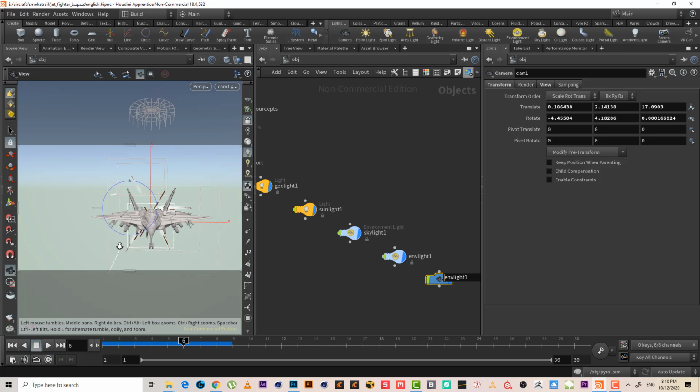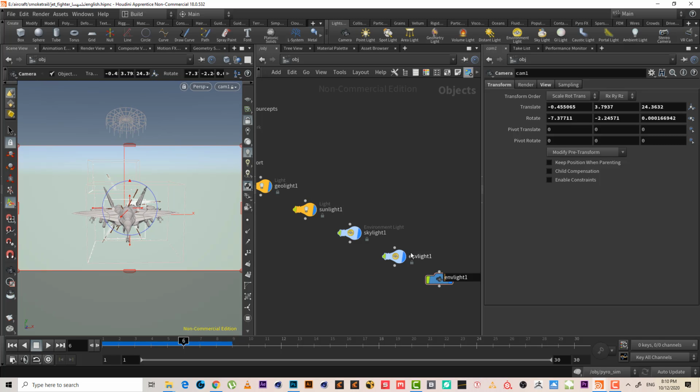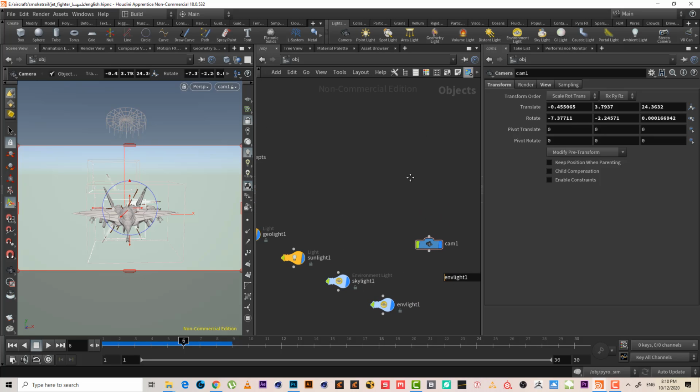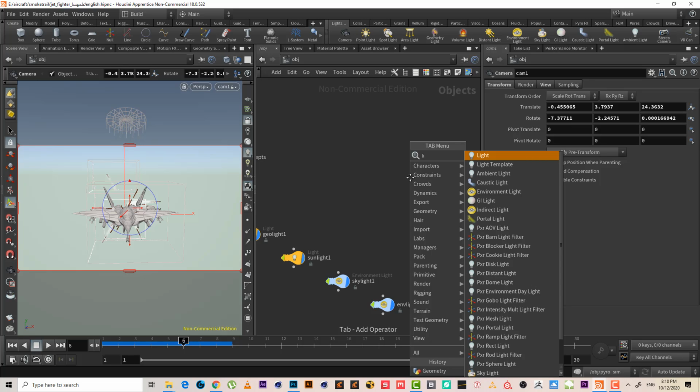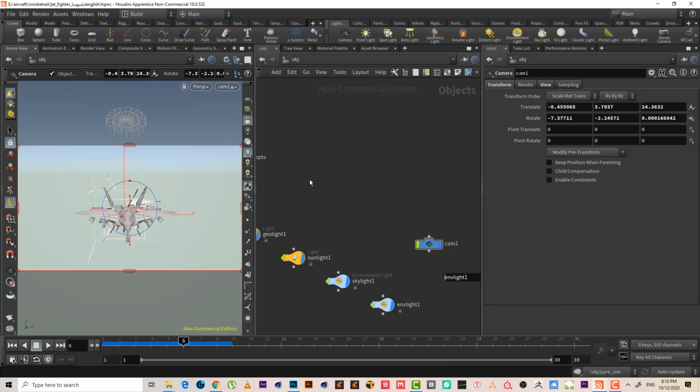Lock the camera. Maybe something like this. Yeah, okay. We can make the camera move with everything else by using, I think, what was its name?